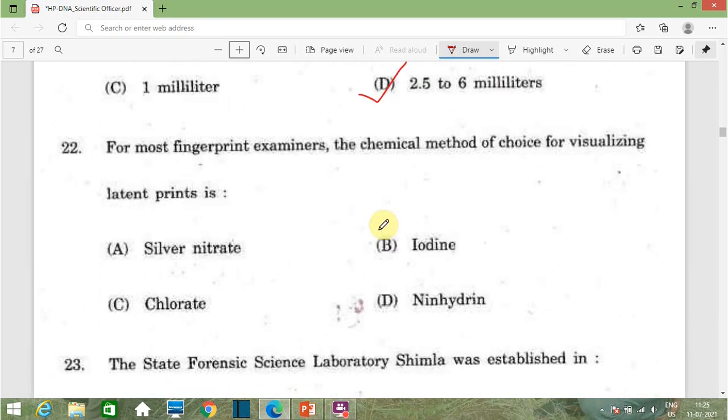Then the next question: for most fingerprint examiners, the chemical method of choice for visualizing the latent print is option A silver nitrate, option B iodine, option C chlorate, option D neodymium.